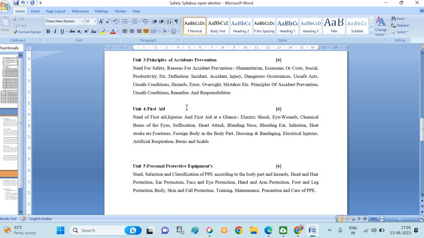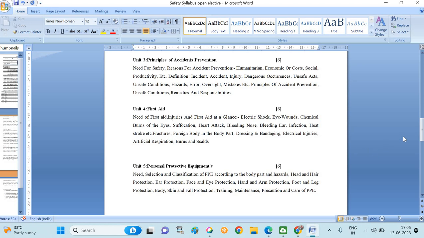This is the most commonly used equipment or content. We can use this first aid content everywhere, even in our day-to-day life, as uncertain accidents may happen. So against which type of accident, which type of first aid we need to apply, I have mentioned in the first aid topic. For example, first aid at a glance: electric shock, eye wounds, chemical burns of the eye, heart attack, bleeding nose, bleeding ear, infection, heat stroke, etc. These are the types of accidents, part of the glances. Against which type of accident which first aid we need to apply, we are going to see in this fourth topic.